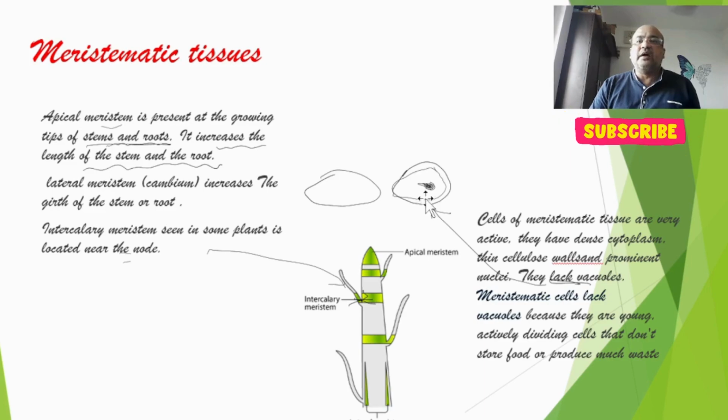They lack vacuoles. Why do they lack vacuoles? Because they are young and actively dividing, and they don't store food. Therefore the waste material generated is also very less, so vacuoles are not there.